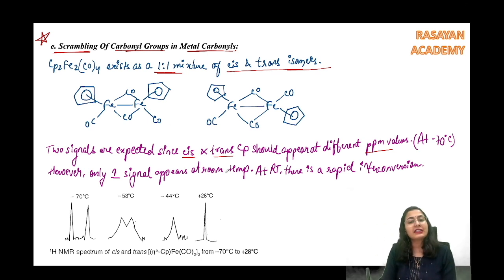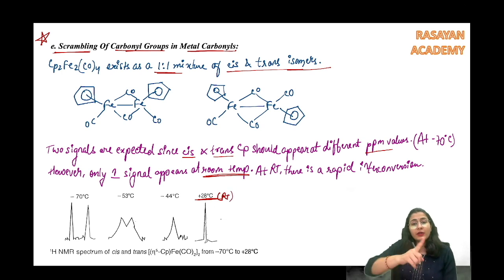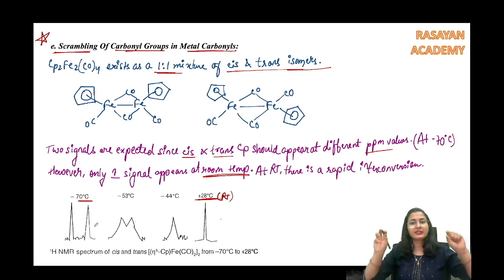However, only one signal appears at room temperature. This is +28 degree centigrade. This is the room temperature situation. You only see one sharp peak. What is happening? Let's look at lower temperature. Say -70 degree centigrade, one peak and another peak for 2 different Cp.